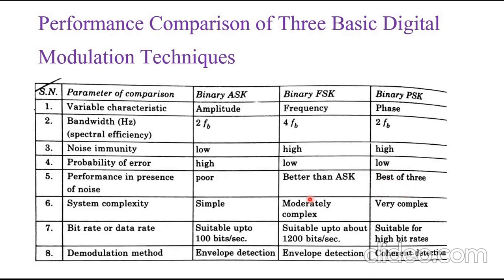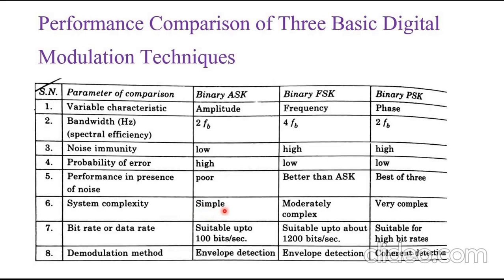And now let's see the system complexity. If you see the transmitter and the receiver block of binary ASK, you know that this is a very simple block diagram. So BASK is very easy and very simple compared to BFSK and BPSK.